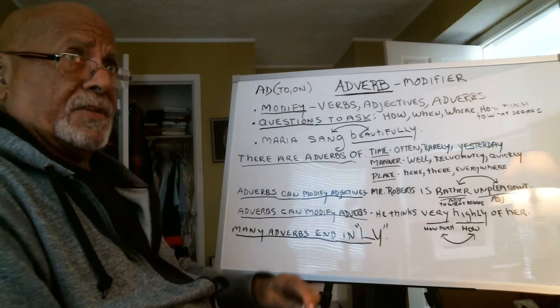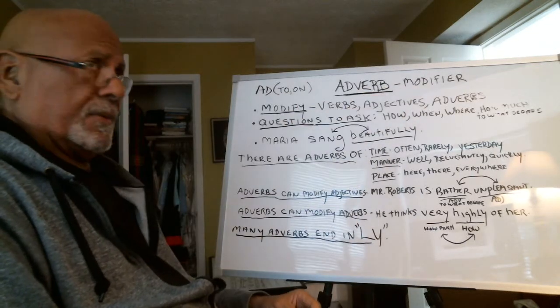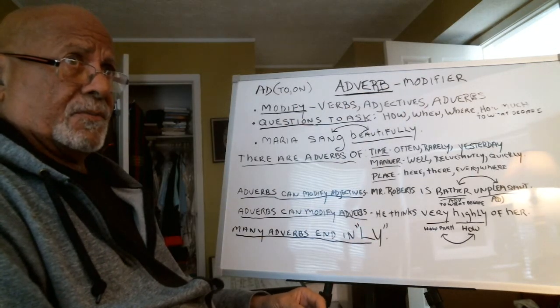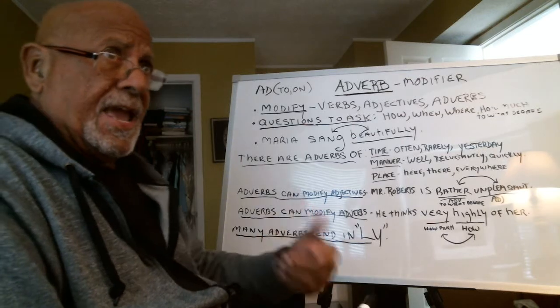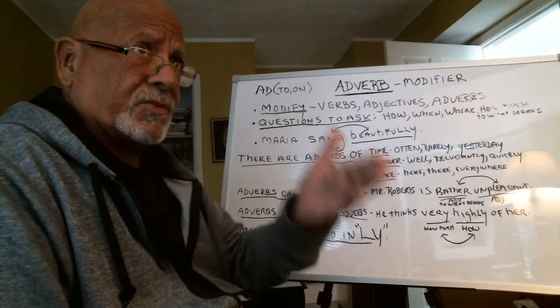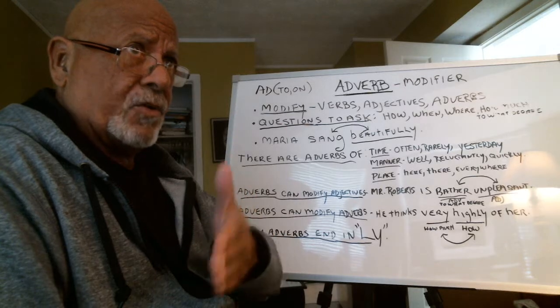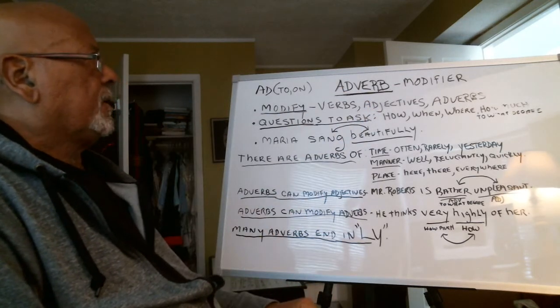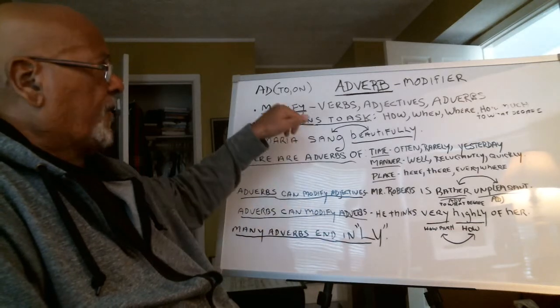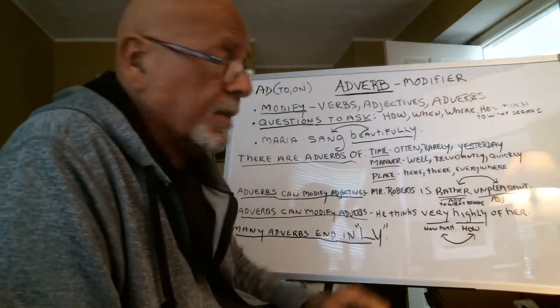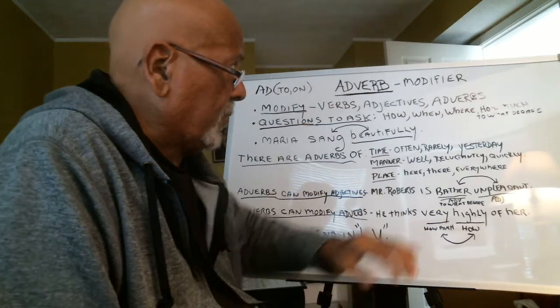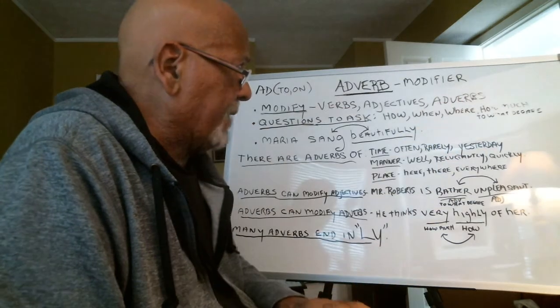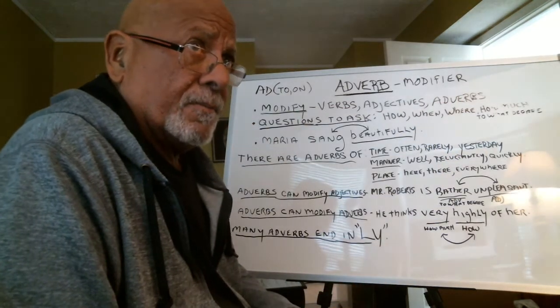So let's examine the adverb. The adverb is another modifier, like the adjective. The adjective modifies nouns, a noun or nouns. The adverb could modify a verb, an adjective, or another adverb or adverbs.